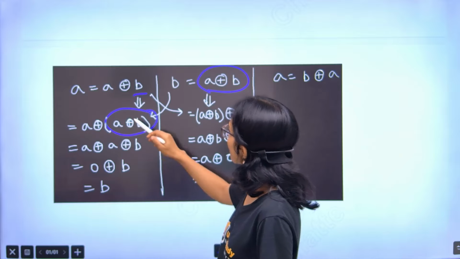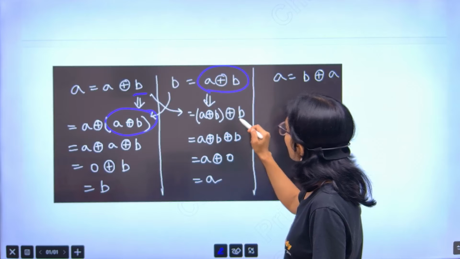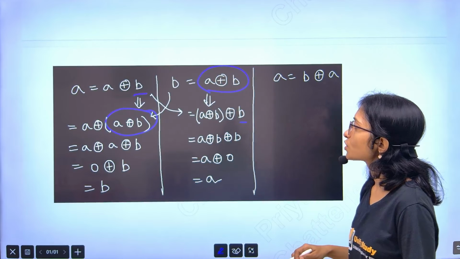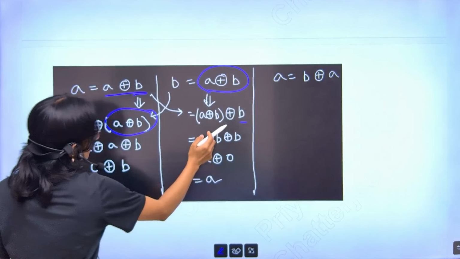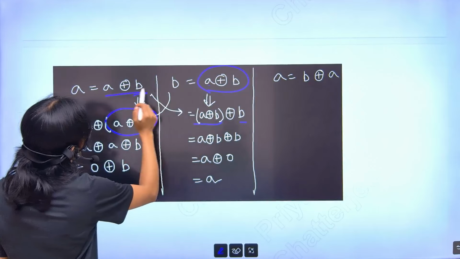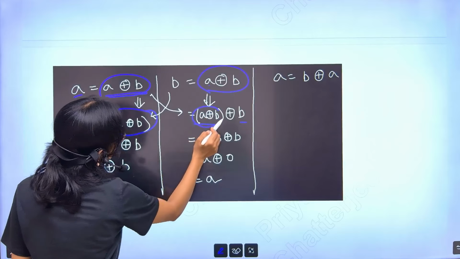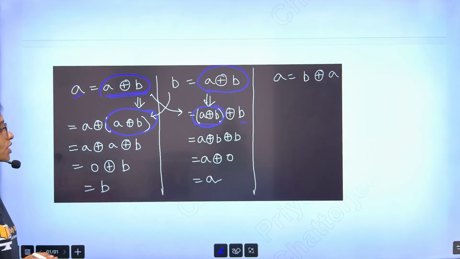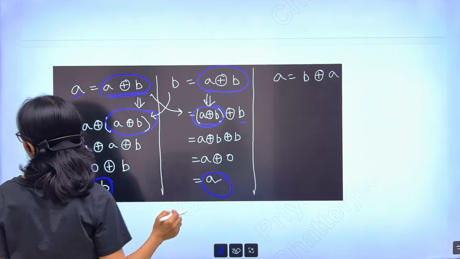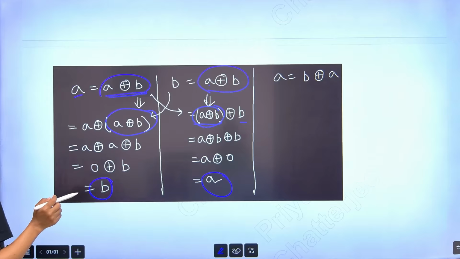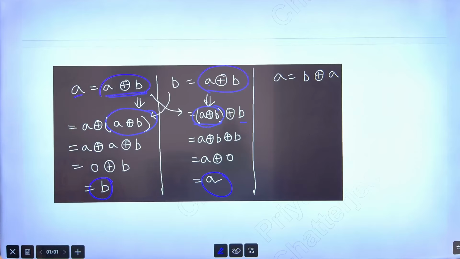That is this one. And here same way, I did A XOR B plus B. So when I put this value, and again same for this one, if I put this value in the place of A, I put this value here. So I am getting B from here, and from here I am getting A. So that means it is actually swapping.